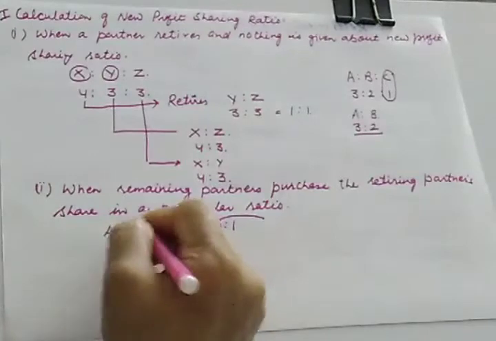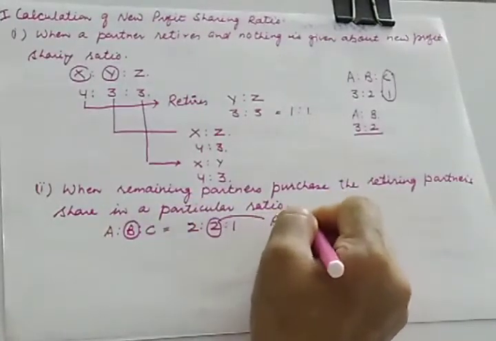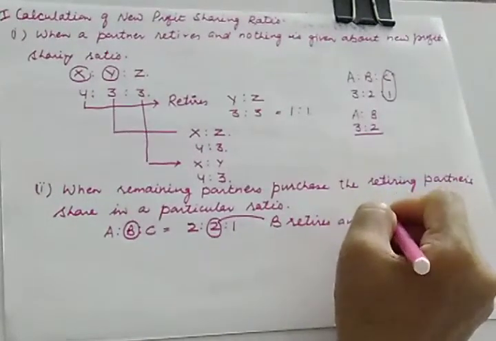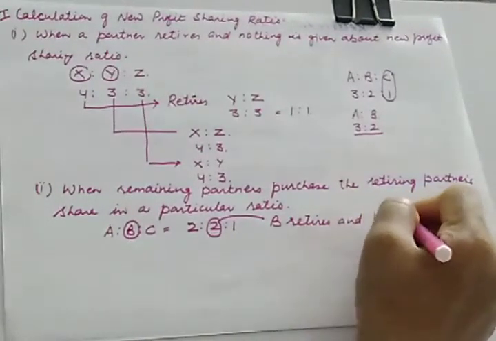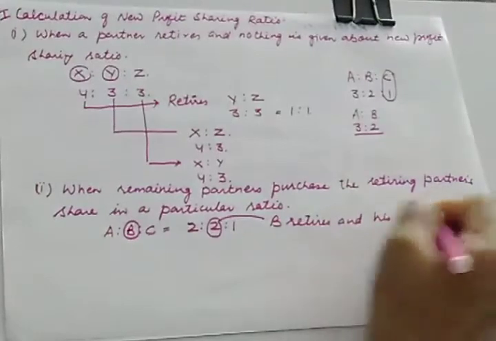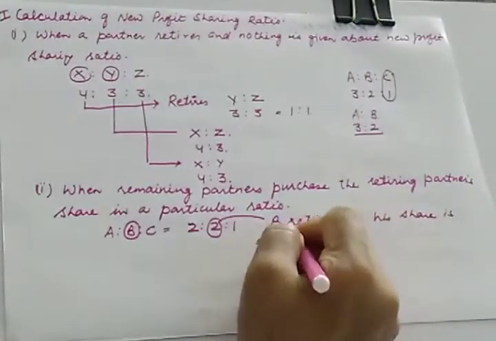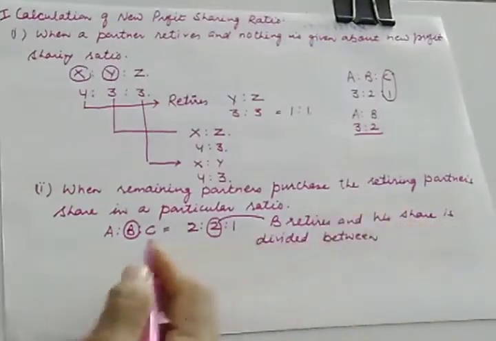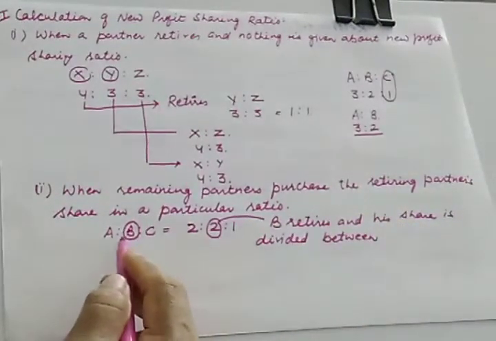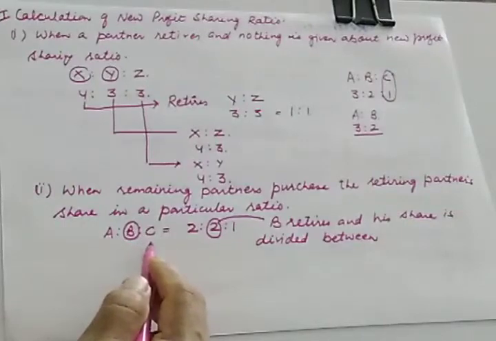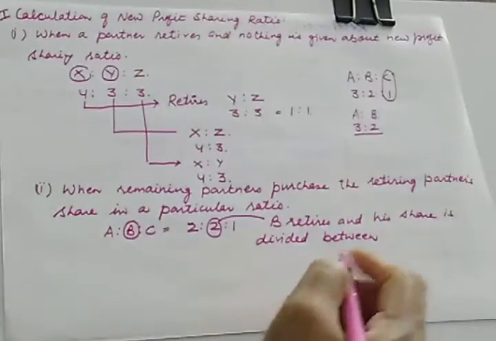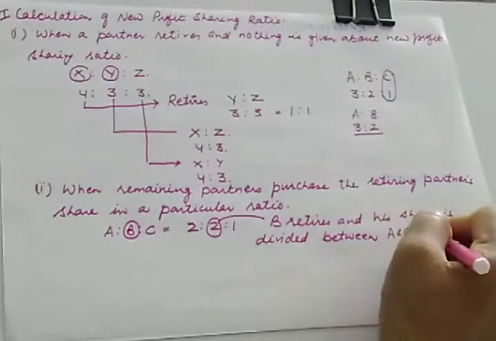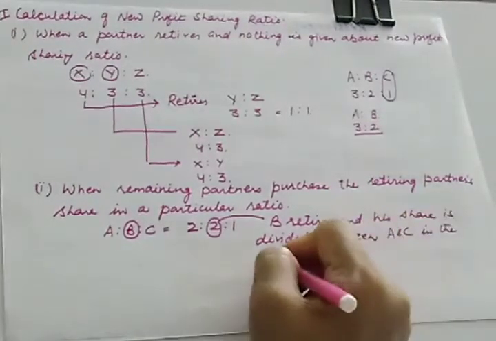here who is retiring? Partner B. B retires and his share is divided between, who are the remaining partners? If B retires, the remaining partners will be A and C. So his share is divided between A and C in the ratio of 3:2.